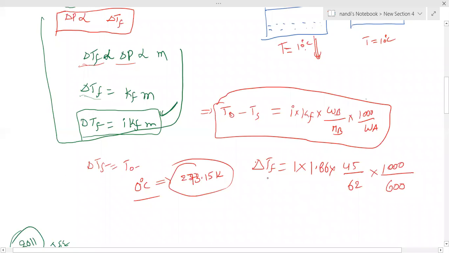This is the answer. Then calculate delta TF value, because everything you know. After calculating, use the above formula: T naught minus TS equal to, what is our value? Then TS equal to, you can write. TS should be less than T naught. Keep in mind, TS should be negative values only, you will get 99% negative values. Less than 0 means negative only, sir. Depression, what is the meaning? Depression means something decreases. Done.